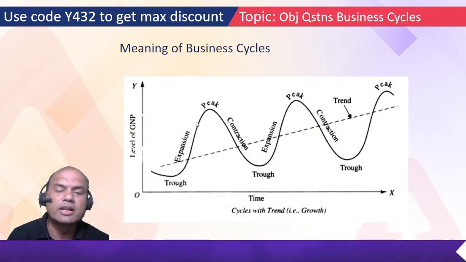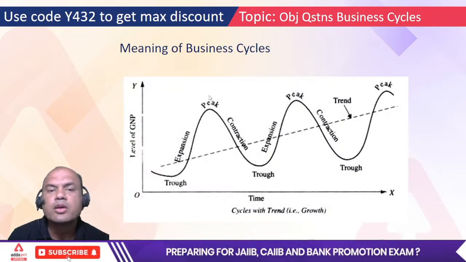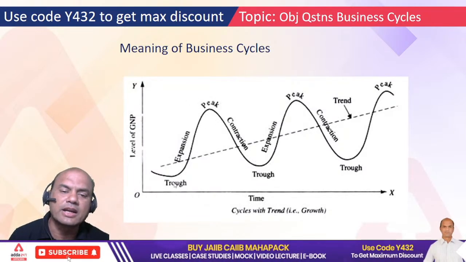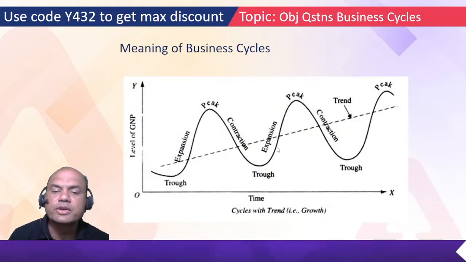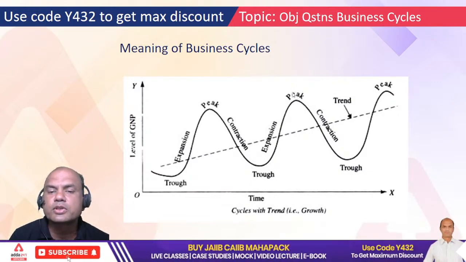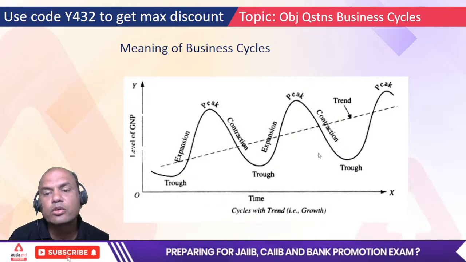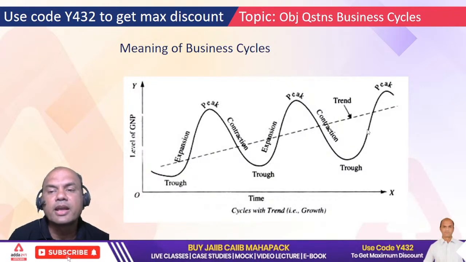Now I'll give you one by one. The 4 types. First is prosperity. I'll start it from the bottom one. Always remember, we start with recovery first. Here it's depression first. Then we go for recovery. From recovery we go to prosperity. From prosperity we go to recession. From recession we again go to depression. From depression again recovery. Again that same thing.